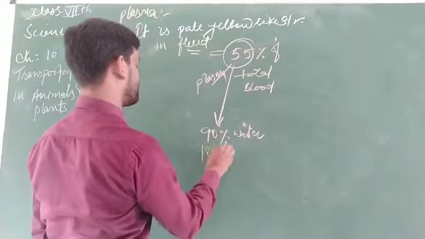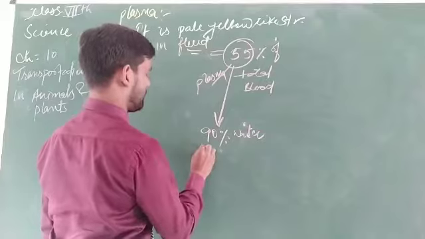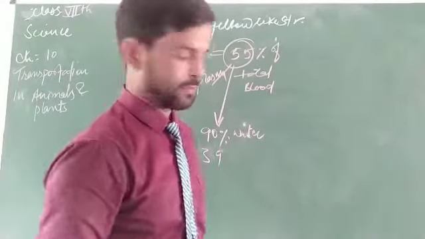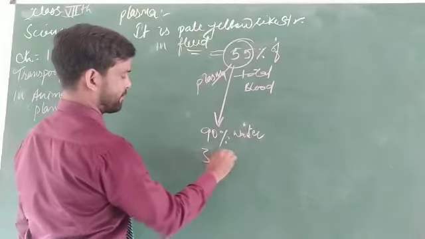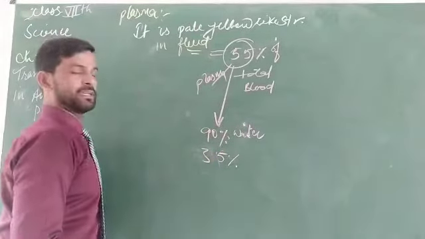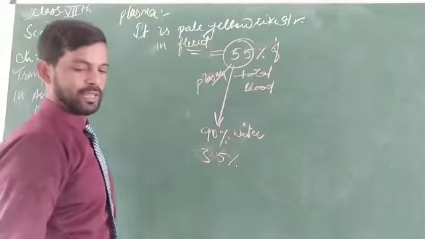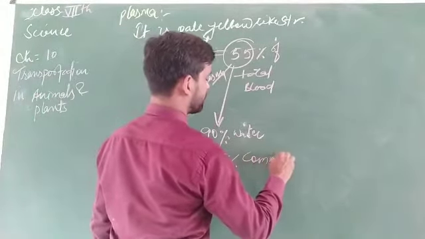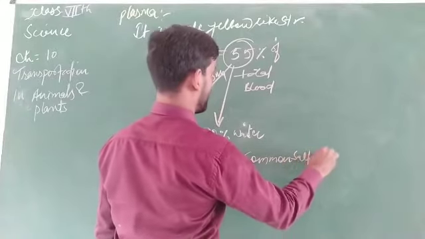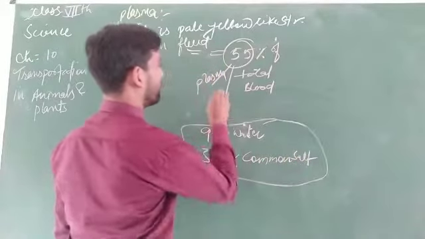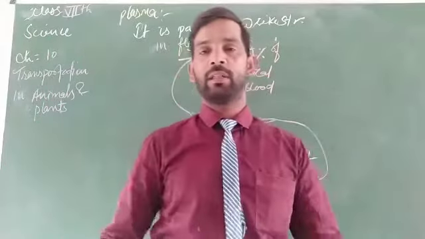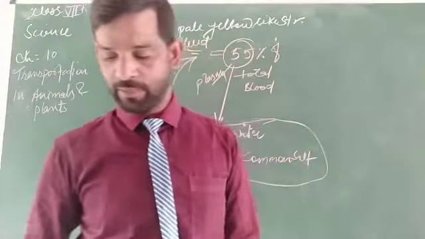And the rest, about 3.5%, is other material like salt, common salt. These form the fluid, and this fluid is in the form of plasma.